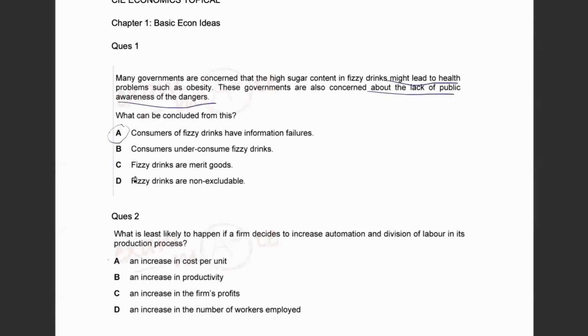And let's look at why the other options couldn't be your answer. Consumers underconsume fizzy drinks. No way, because consumers are lacking information, so they are obviously overconsuming. Fizzy drinks are merit goods. Not possible, because merit goods are goods which have positive externalities to the third party. It yields benefits to the third party, but there are no signs of benefits. It's just harm. And third, fizzy drinks are non-excludable. No, non-excludable and non-rival are your public goods, but this is not at all your public good.